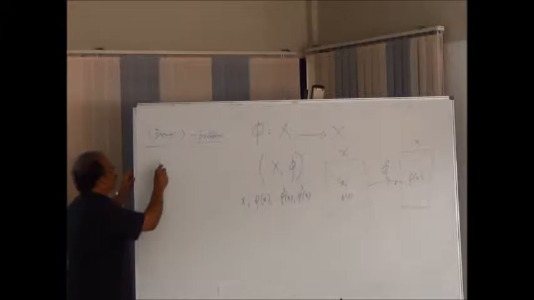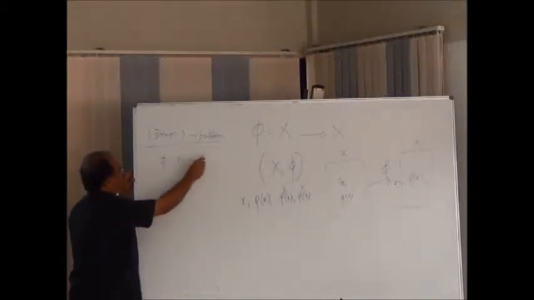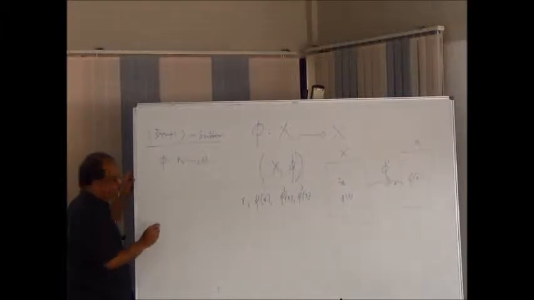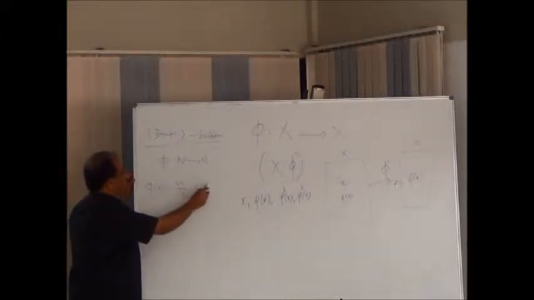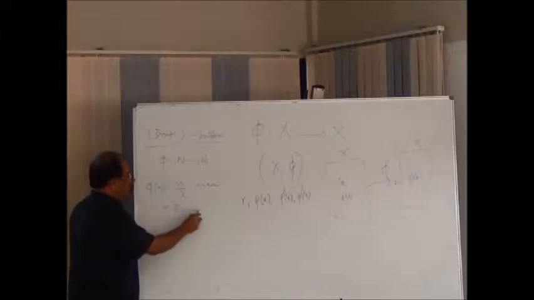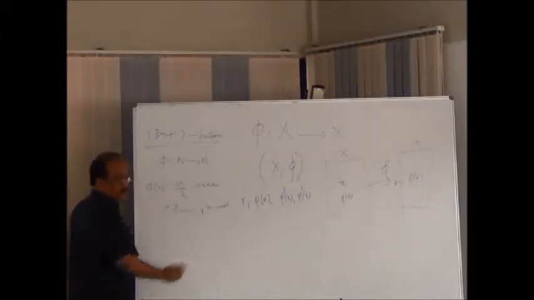The mapping that I consider is from N to N. I define phi of n equal to n by 2 if n is even, and 3n plus 1 if n is odd.